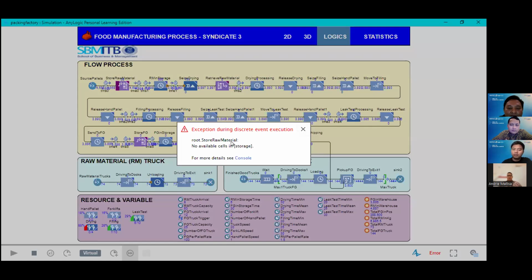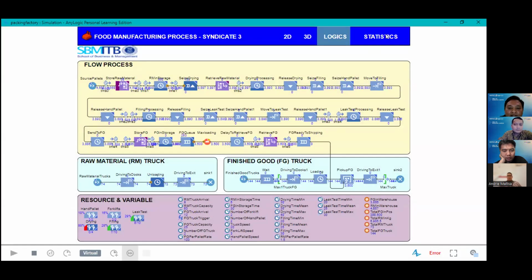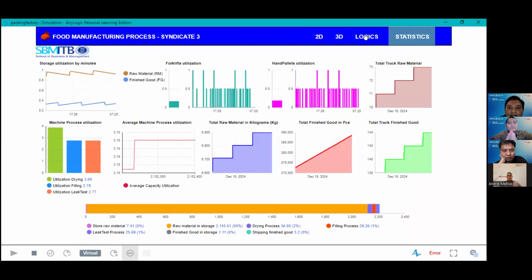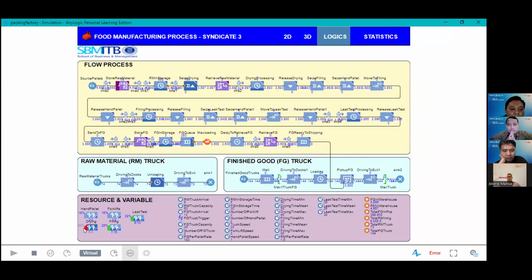The simulation shows us the store raw material has no available cells. This means the raw material storage was full. This is the existing condition, and here we also see the utilization is near 90%.